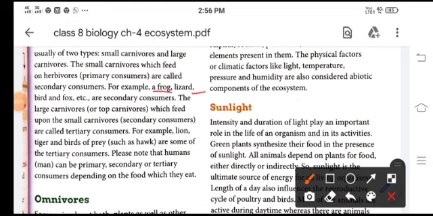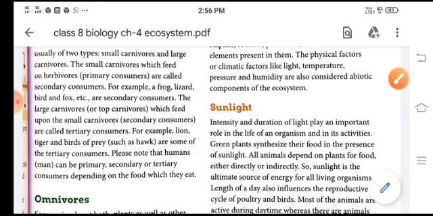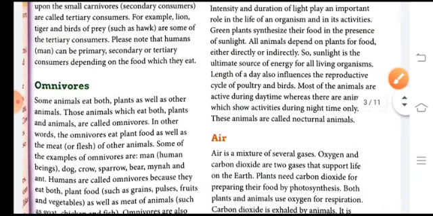And large carnivores or the top carnivores feed on small carnivores and they are known as tertiary consumers, like lion, tiger and birds of prey like hawk. Humans may be primary, secondary or tertiary consumers depending on the food which they eat.